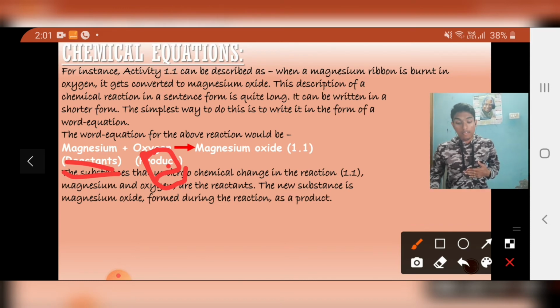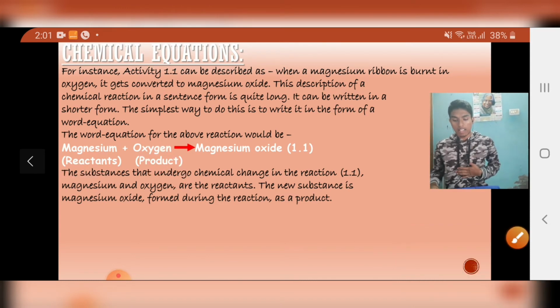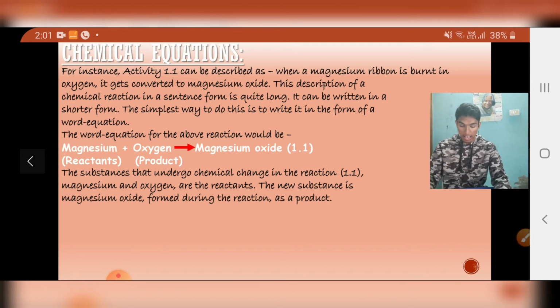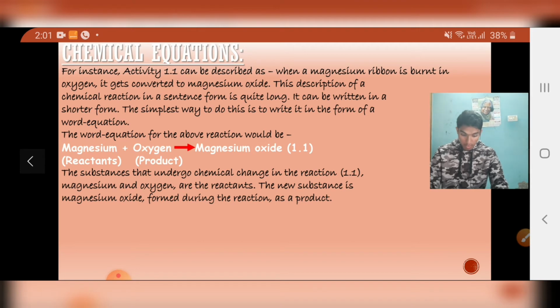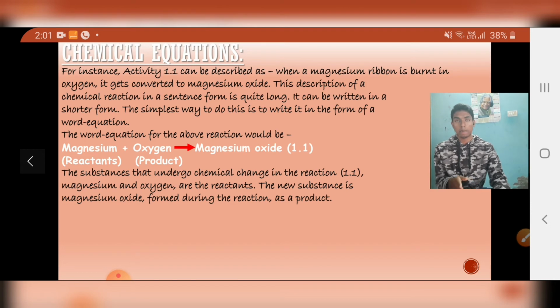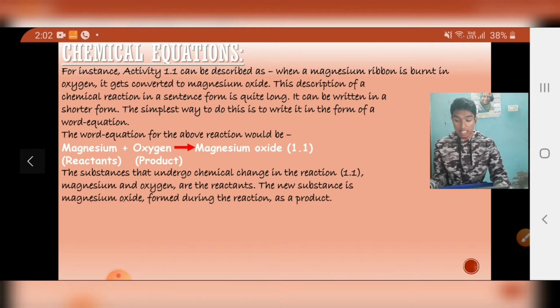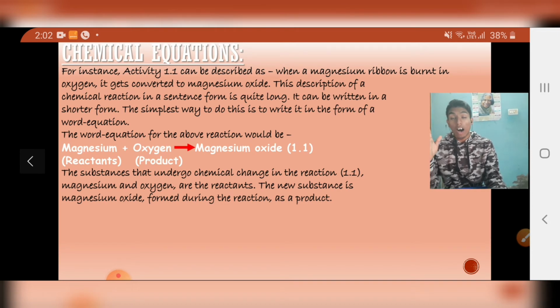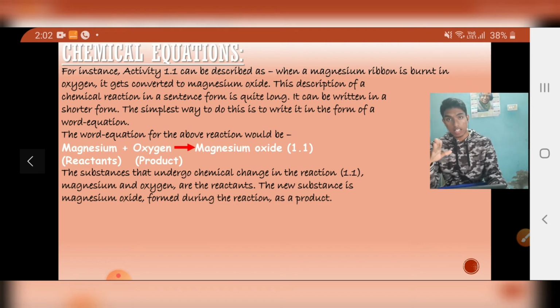So a word equation shows the change of reactants to product through an arrow placed between them. See the red arrow that I have placed here. It represents that these reactants, magnesium and oxygen, after combining are forming magnesium oxide. The reactants are always written on the left hand side of the arrow. We don't write them on the right hand side. The right hand side is for the products, okay?